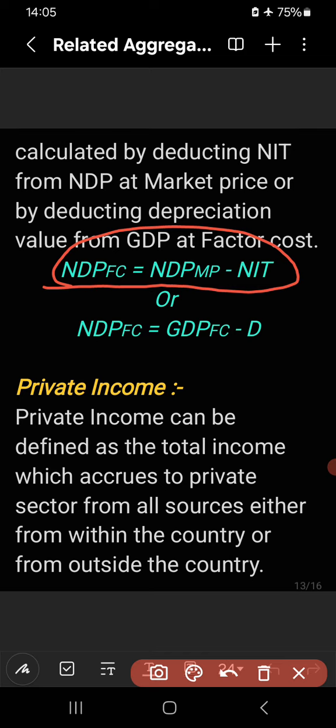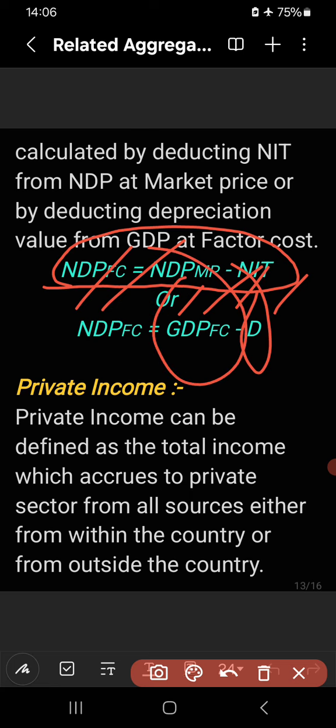Or we can calculate in another way, by deducting depreciation value from gross value. If GDPFC is given and it is asked to find the value of NDPFC, what will we do? We will have to deduct the value of depreciation from GDPFC to get NDPFC, because we know that the difference between gross value and net value is depreciation value, right? To find the net value, we have to deduct depreciation value from the gross value. So NDPFC is equal to GDPFC minus depreciation.